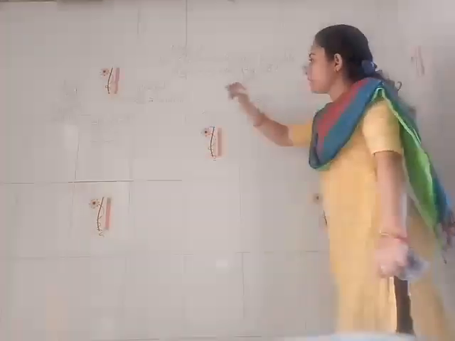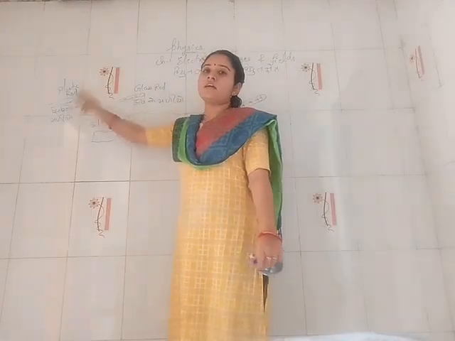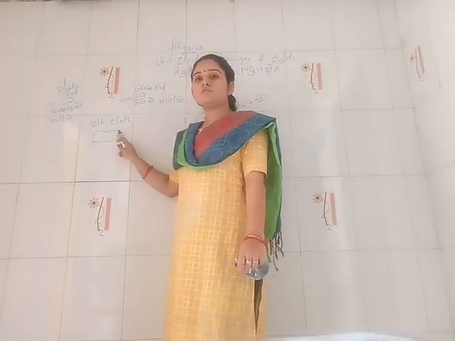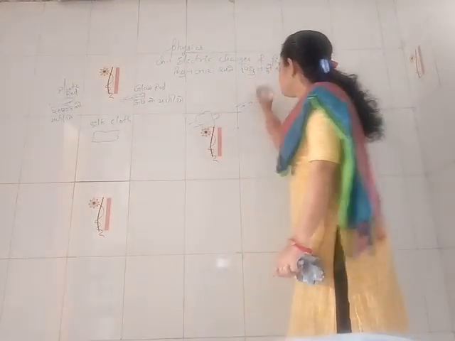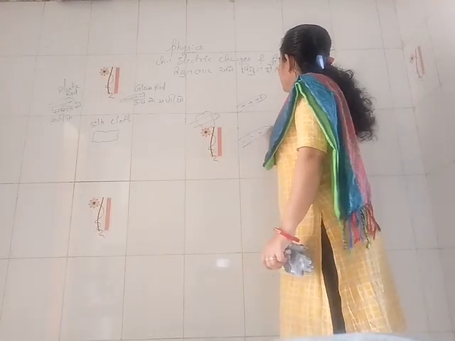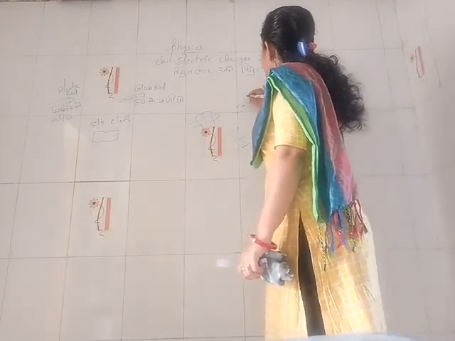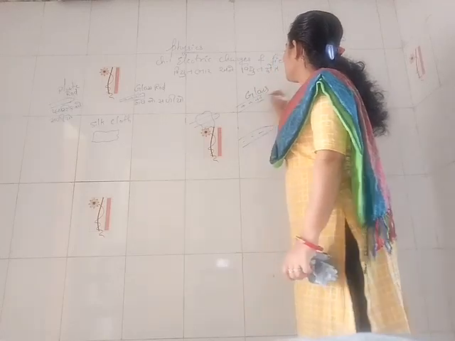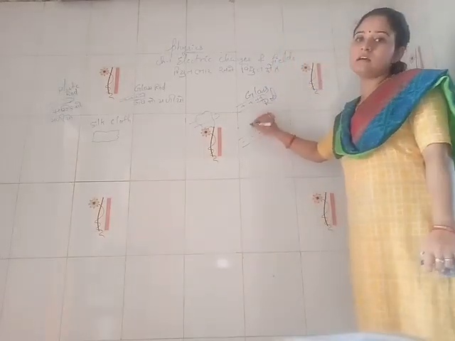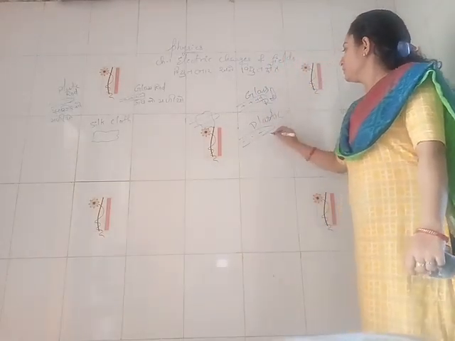In the same way, if a plastic rod is rubbed with a silk cloth, then the plastic rod will have negative charges on it. This is a glass rod and this is a plastic rod.